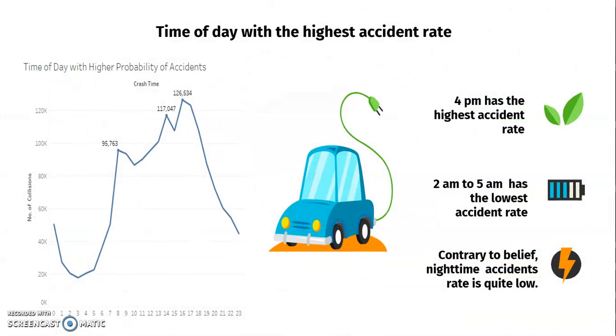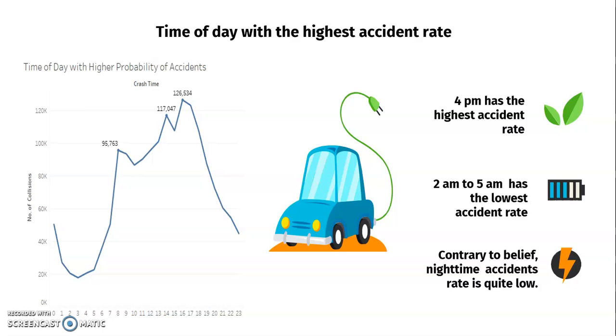And then I tried to find out whether the time of day has anything to do with the accident rate. Here I was able to see that over the course of 5 years, the highest accidents happen at around 4 o'clock, and the lowest accidents happened between 2 a.m. and 5 a.m., which is night time.